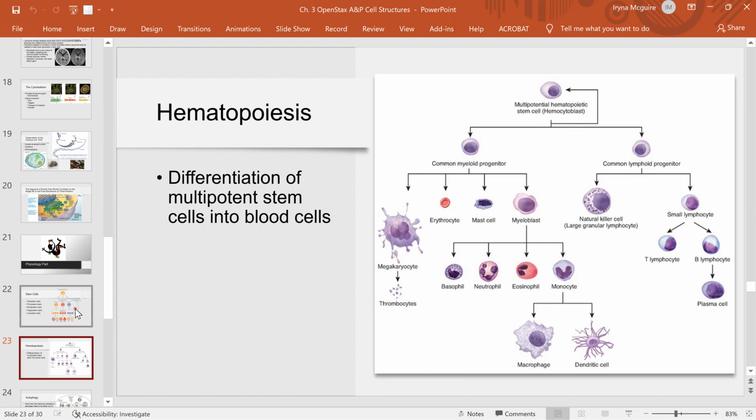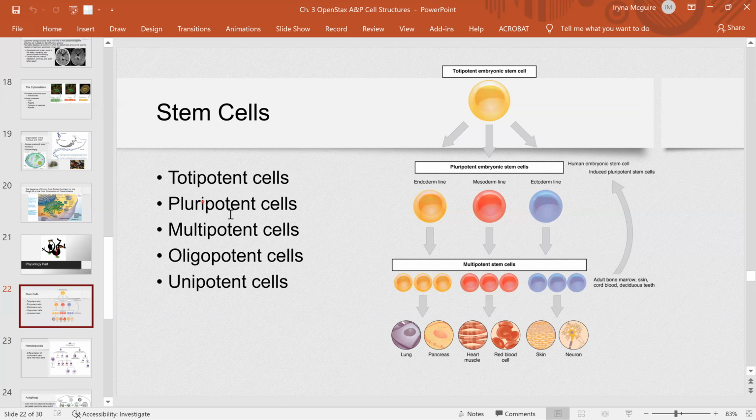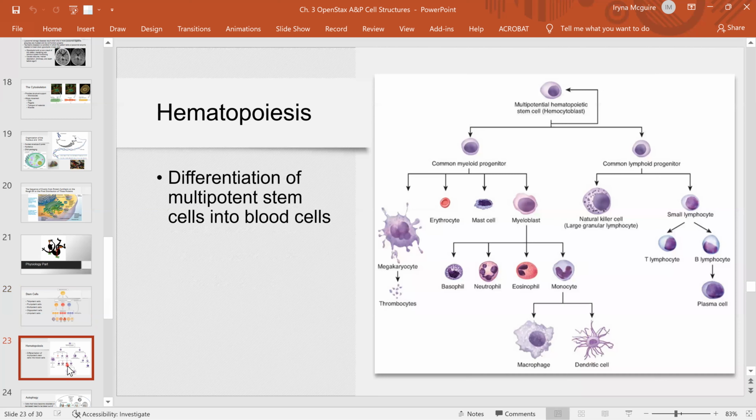Okay, so now why it cannot be totipotent or pluripotent? It cannot be totipotent or pluripotent because those are embryonic cells. Now we are talking about development of blood cells in adult, right?